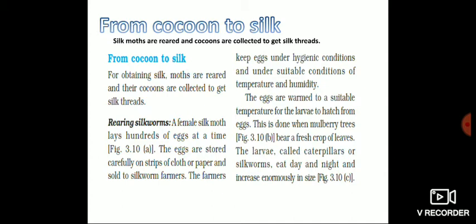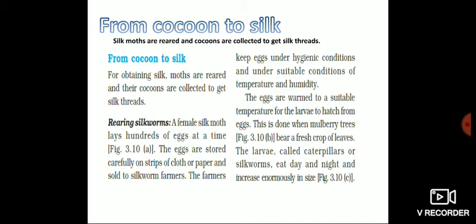So we have learned that silk moths give silk. Silk moths are reared and cocoons are collected to get silk threads. Reared means வளர்க்கப்படுறது. Silkworms are raised in a place, and from their cocoons we get silk threads. So from cocoon to silk: for obtaining silk, moths are reared and their cocoons are collected to get silk threads.